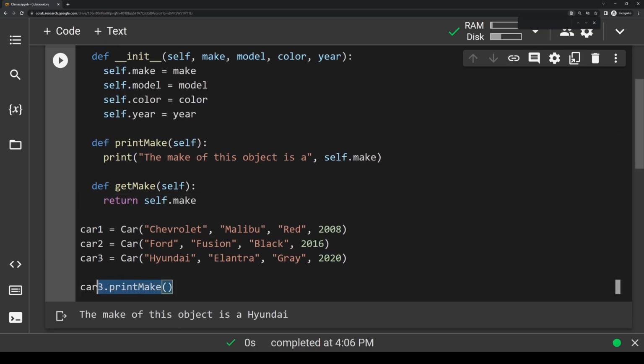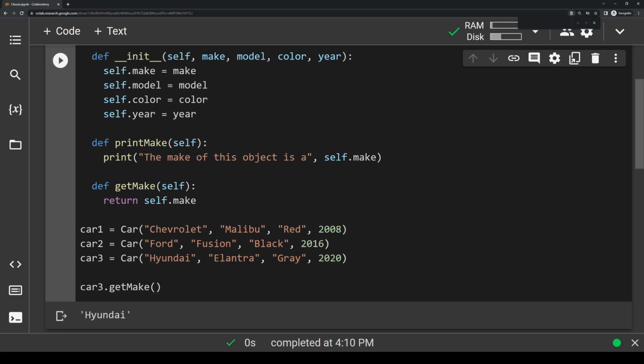So now if I were to go down here, delete this line, and I were just to write car1.getMake with parentheses to let it know that it's a function, and if I ran it, it would say that it's a Chevrolet. If I change this to car2.getMake, you'll see it'll output Ford, and if I change it to car3.getMake, you'll see it'll output Hyundai.